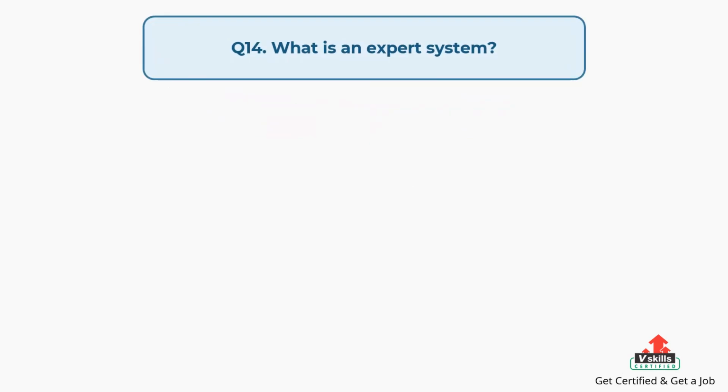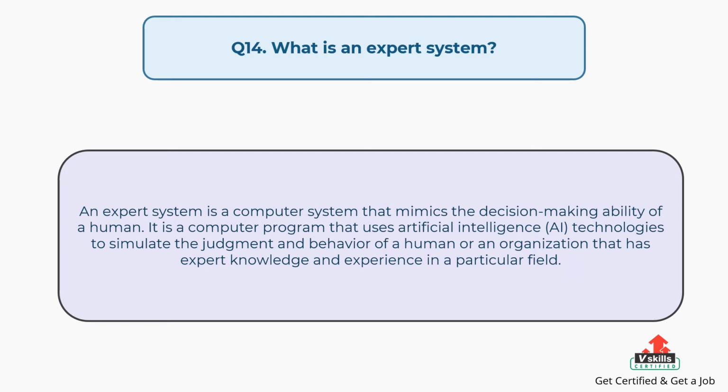Question number 14. What is an expert system? The answer is: an expert system is a computer system that mimics the decision-making ability of a human. It is a computer program that uses artificial intelligence technologies to simulate the judgment and behavior of a human or an organization that has expert knowledge and experience in a particular field.